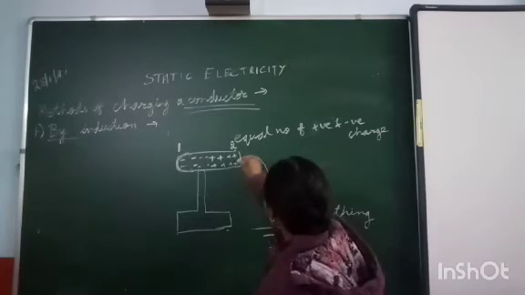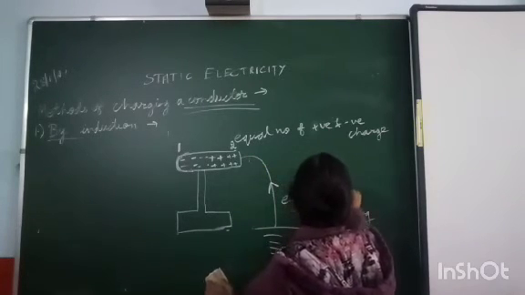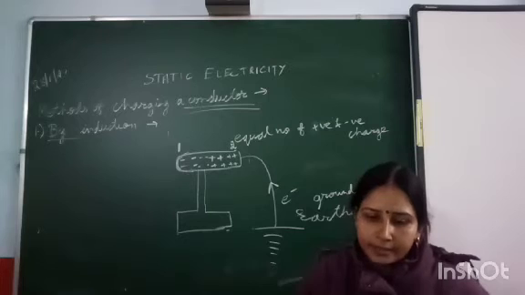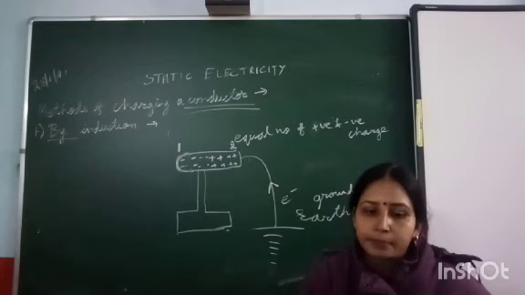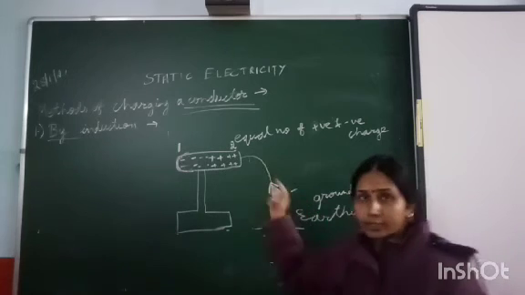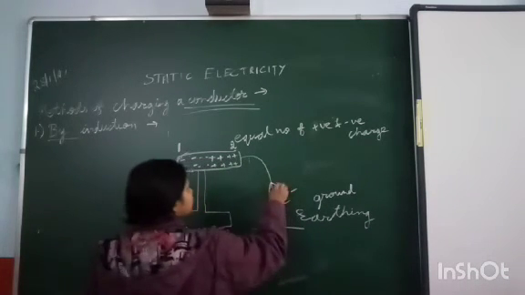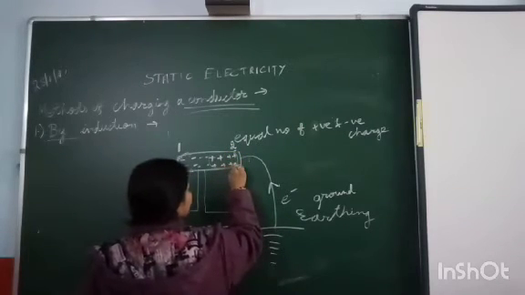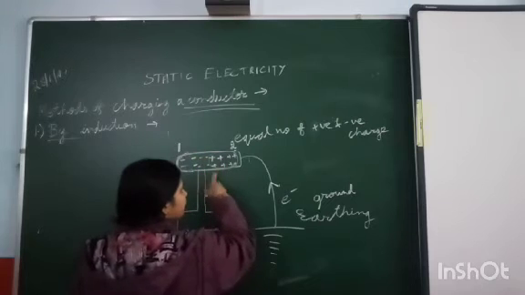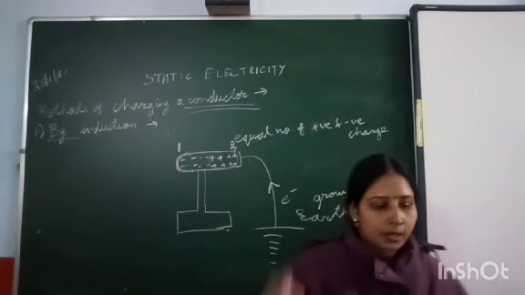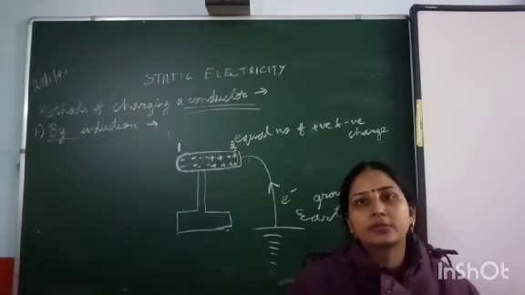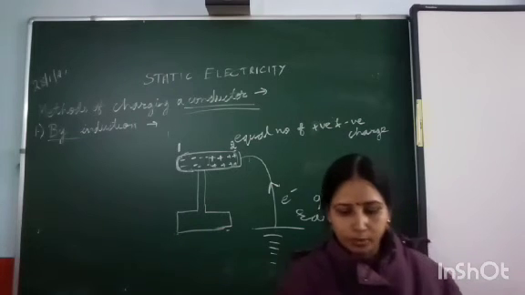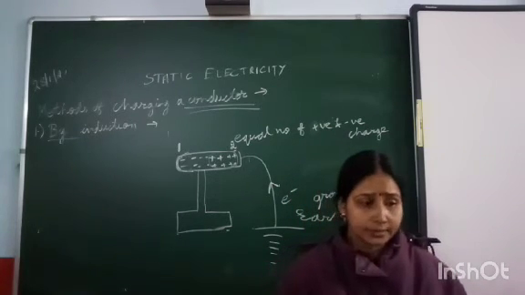Electrons will move from earth or ground towards the glass rod. Electrons are continuously moving, so what will happen? These electrons will neutralize the positive charge, and if it neutralizes the positive charge, what will remain inside? It will become negatively charged. Hence, by this method of induction, we have charged the conductor opposite to that of the charge which was present. Okay, so this was the part.